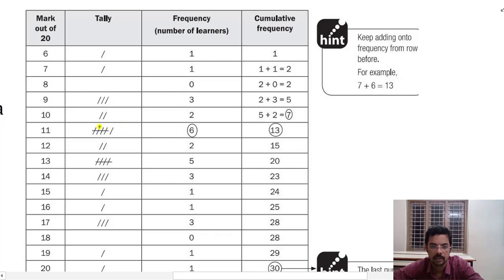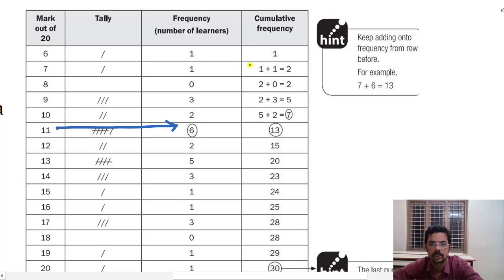Frequency is nothing else but the count of the tallies, 1, 2, 3, 4 and 5, and then 1 more is 6. So 6 will be the count of the tallies, how many times a particular number is repeating. Okay, there are 6 students who got 11 marks, and like that.